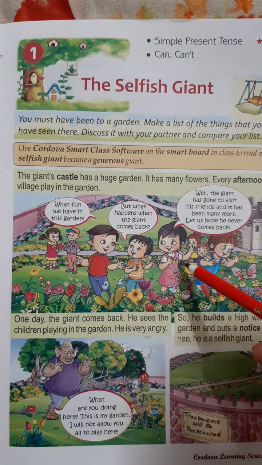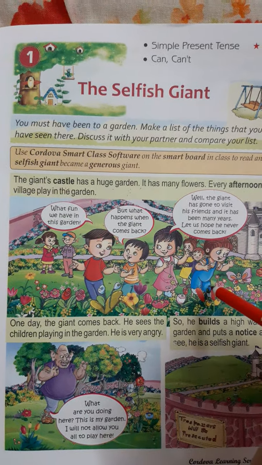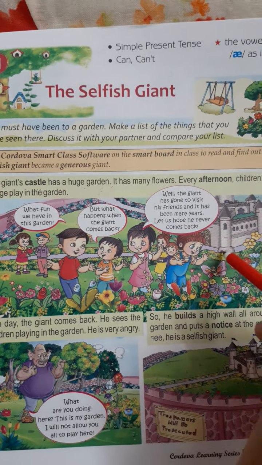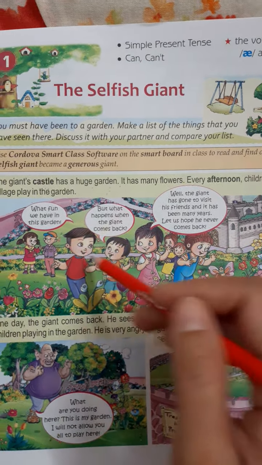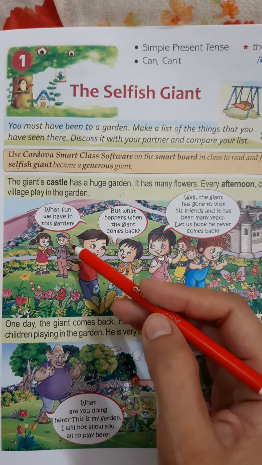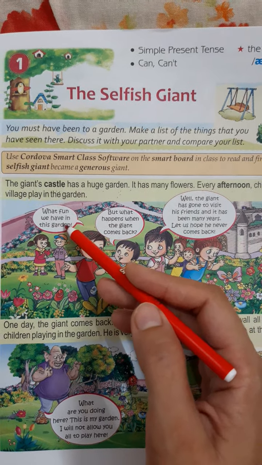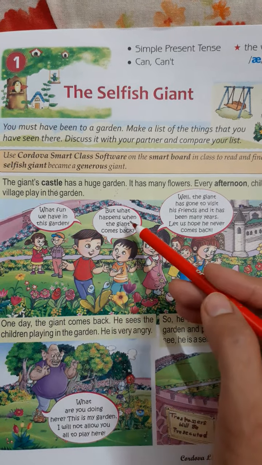Now you can see many children playing in the garden. They are enjoying in the garden. Where is the castle? A huge castle is there and there is a garden. What fun we have in this garden. Now the children are talking about how we used to have fun over here.